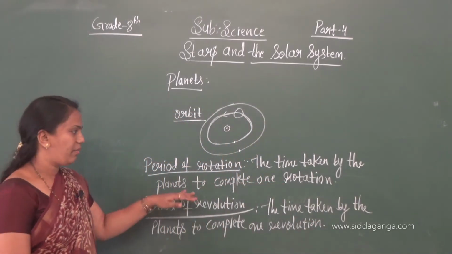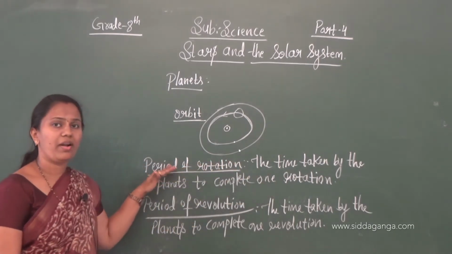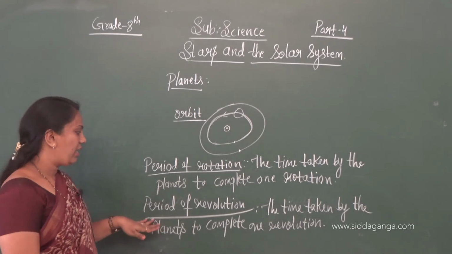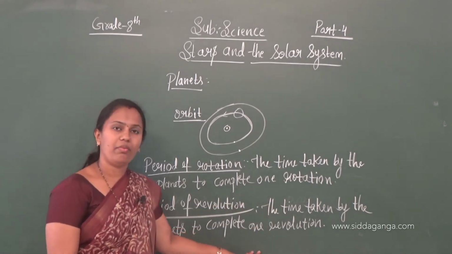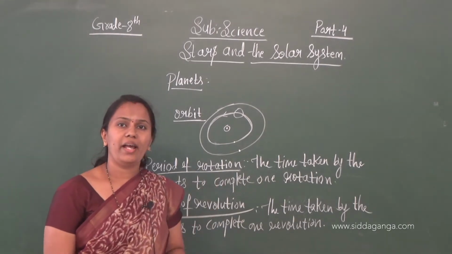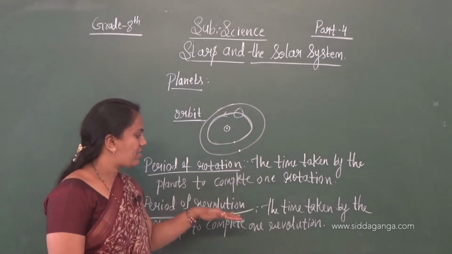So the time the planets take to complete one rotation is called period of rotation, and the period of revolution means the time taken by the planets to complete one revolution around their path, that is, their orbit. So what is meant by rotation and revolution?